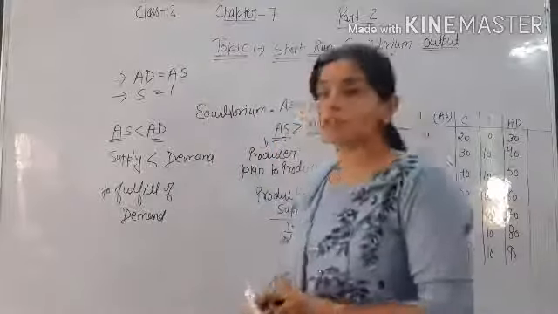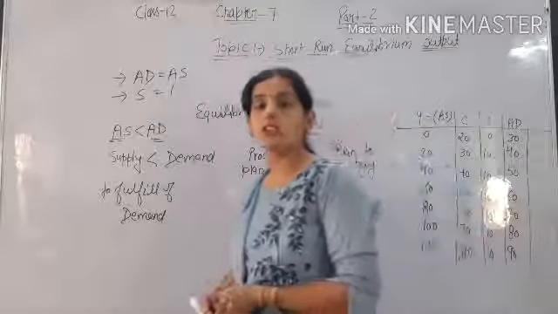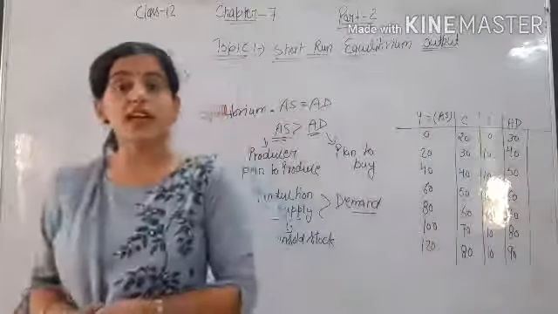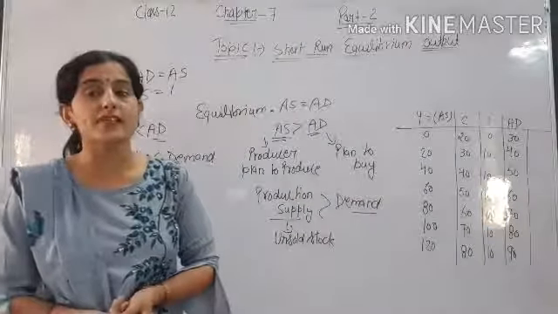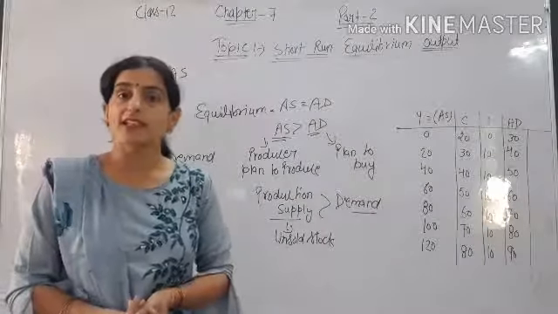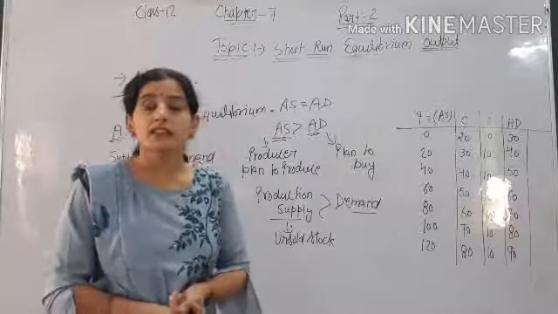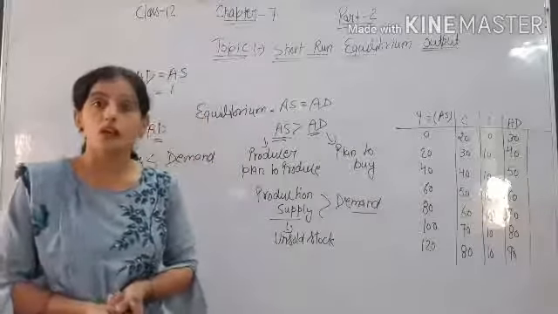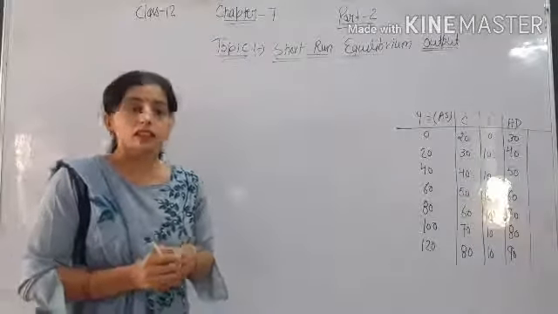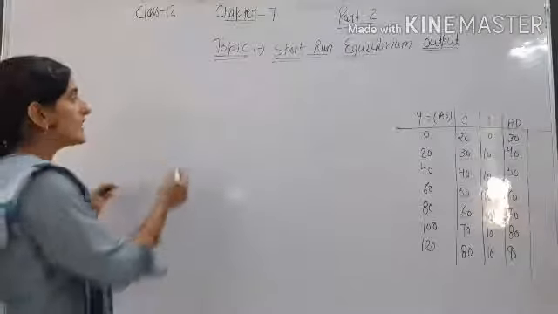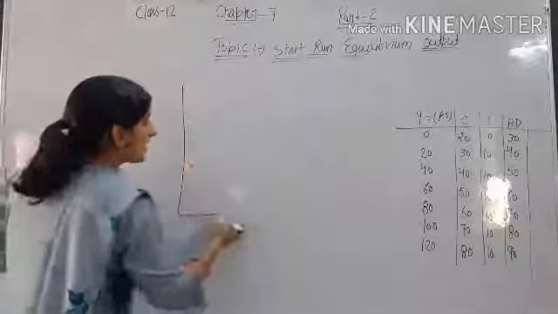So if there is no equilibrium in the economy, then in both the situations that we have discussed, when aggregate supply is greater than aggregate demand and when aggregate demand is greater than aggregate supply, the producers suffer from loss. Okay, now let us see this equilibrium with the help of a table and diagram.